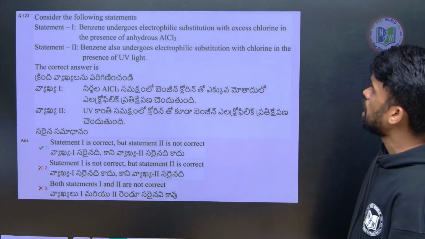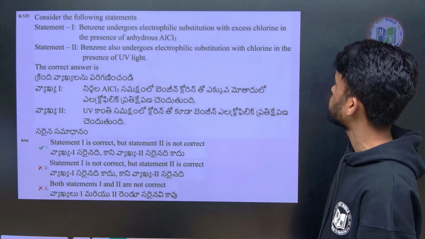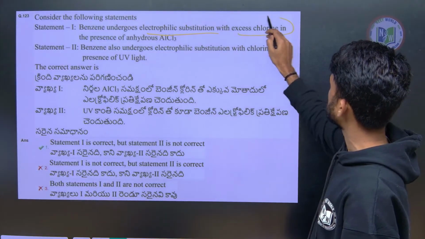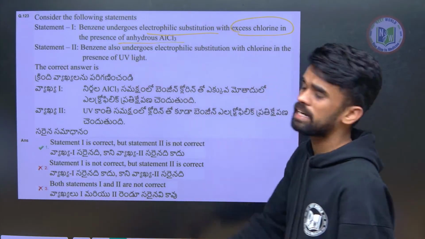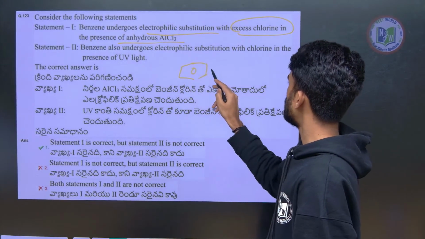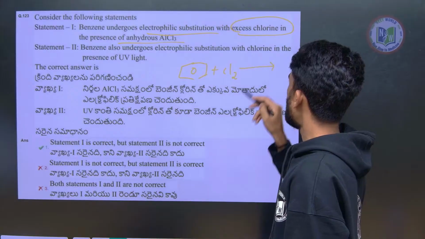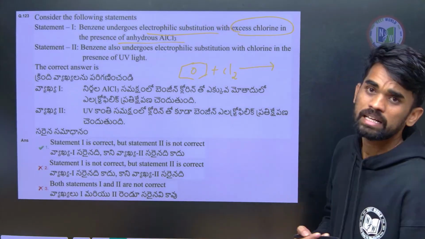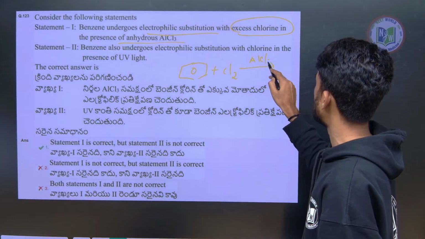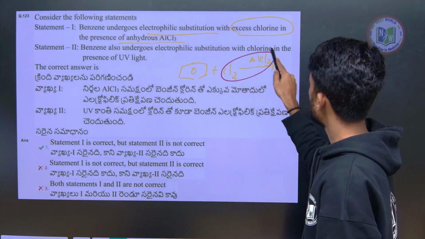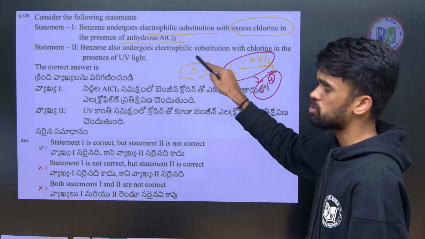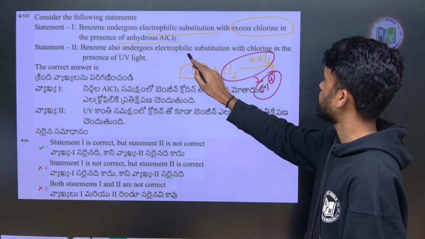Then next, benzene undergoes electrophilic substitution with excess chlorine in the presence of anhydrous AlCl3. Yes, we will be seeing this now; this is an aromatic electrophilic substitution reaction. We will be studying all these things with the Friedel-Crafts alkylation and acylation reactions. There we will be using AlCl3, which is anhydrous. From this we will get Cl plus, which is the electrophile here. That will be substituted on the benzene ring in place of any of these hydrogens.